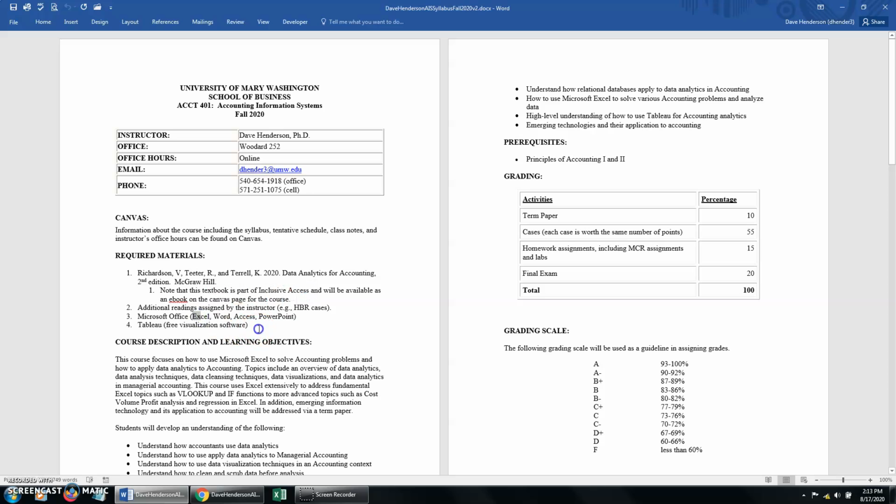You do need Microsoft Office, and specifically you need Excel and Word and Access and PowerPoint. So for those of y'all who are Mac users, okay, you can use Excel on a Mac. I'm pretty sure you can use PowerPoint and Word. The problem comes in with Microsoft Access. Okay, so Microsoft Access is not going to run very easily on a Mac. So there are some workarounds that you can use.